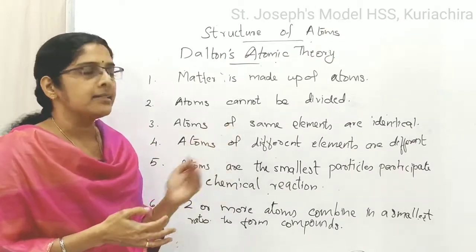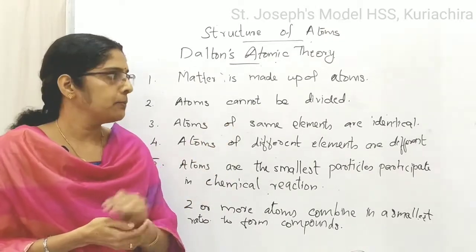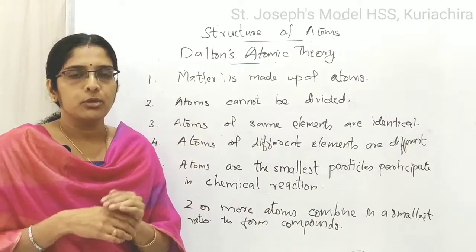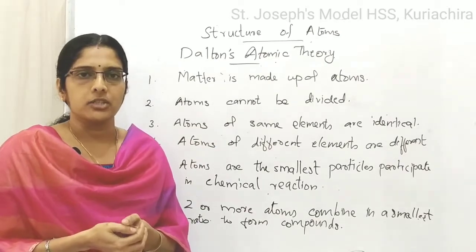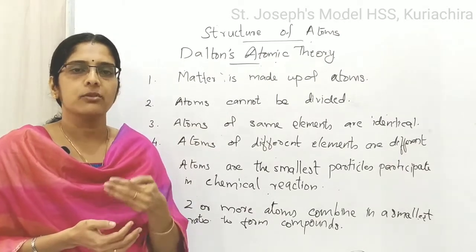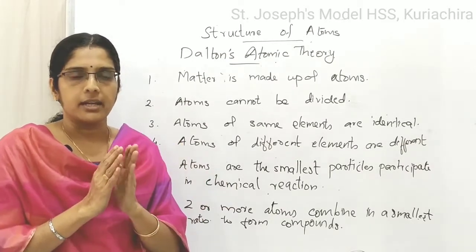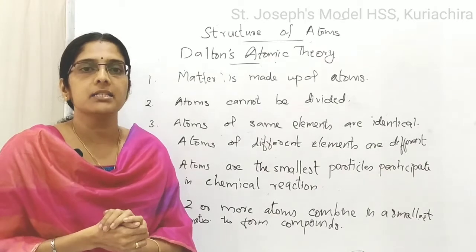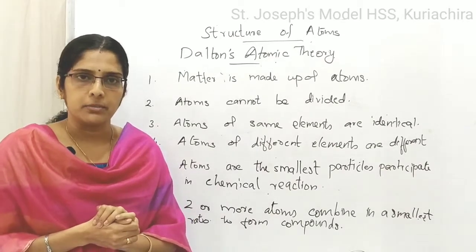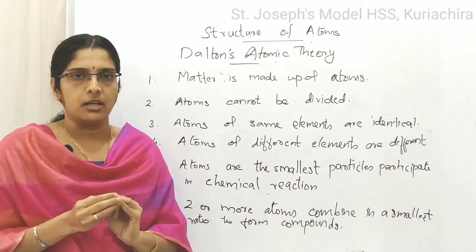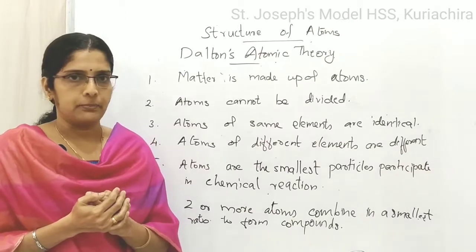The third one is atoms of the same element are identical. You know different types of elements like hydrogen, carbon, oxygen. The atoms of hydrogen are identical. One atom of hydrogen, second atom of hydrogen, all are identical, meaning they are identical in their properties like size, shape or mass, etc.